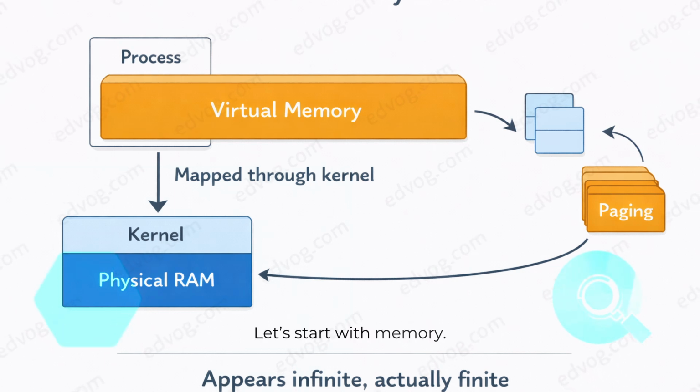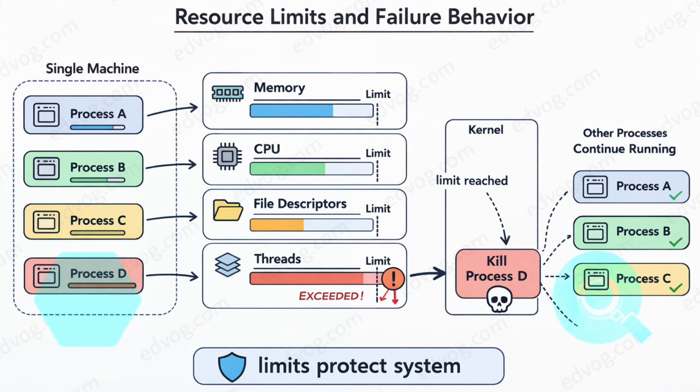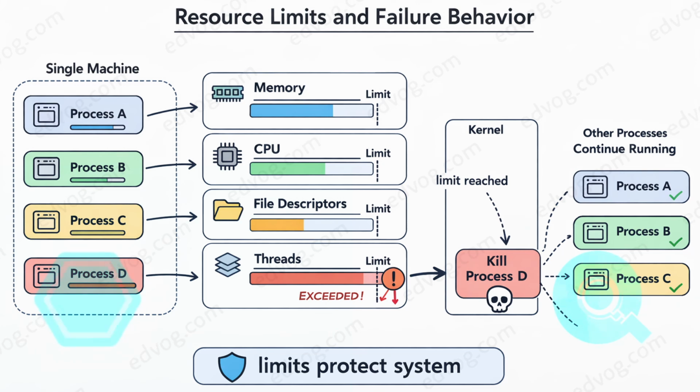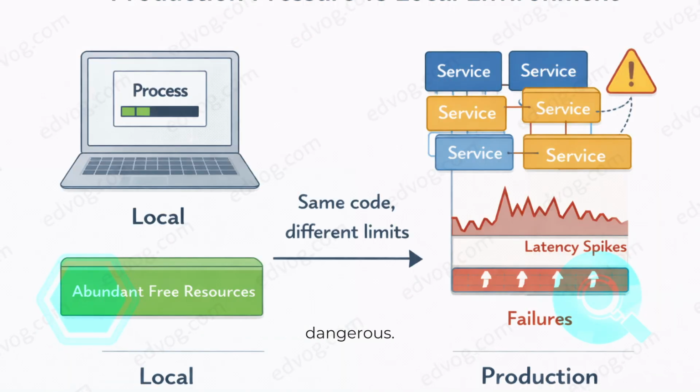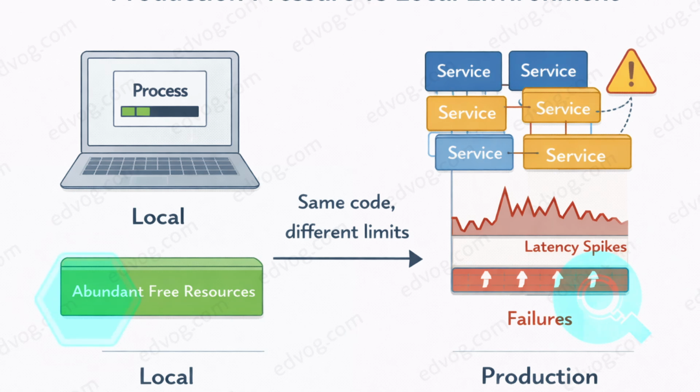Let's start with memory. Every process believes it has its own large, private memory space. This is an illusion created by virtual memory. Virtual memory maps a process's addresses to physical RAM. The kernel maintains this mapping and enforces isolation. This illusion is incredibly powerful and incredibly dangerous because virtual memory feels infinite until it isn't.